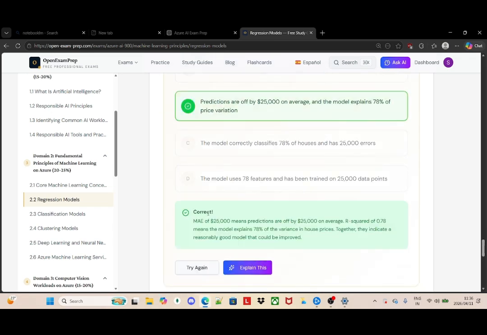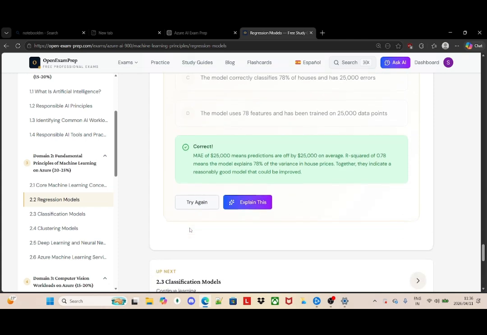So we're going to check if we're correct. Yes, we're correct. It says the MAE of $25,000 means predictions are off by $25,000 on average. The R squared of 0.78 means that the model explains 78% of the variance in the target, the house prices. So together they indicate a reasonably good model that could be improved.